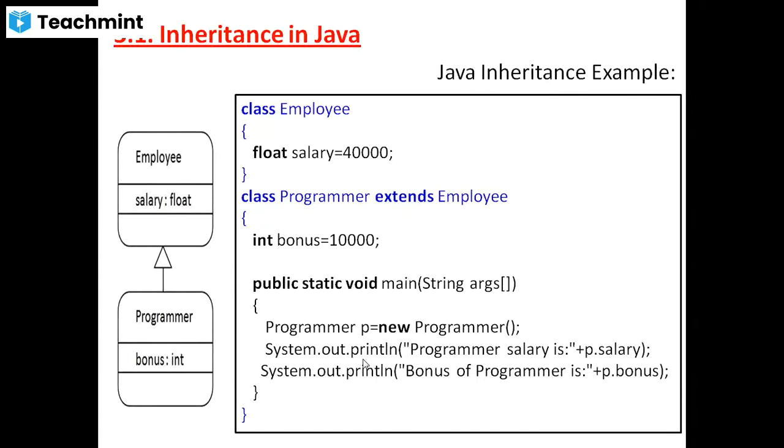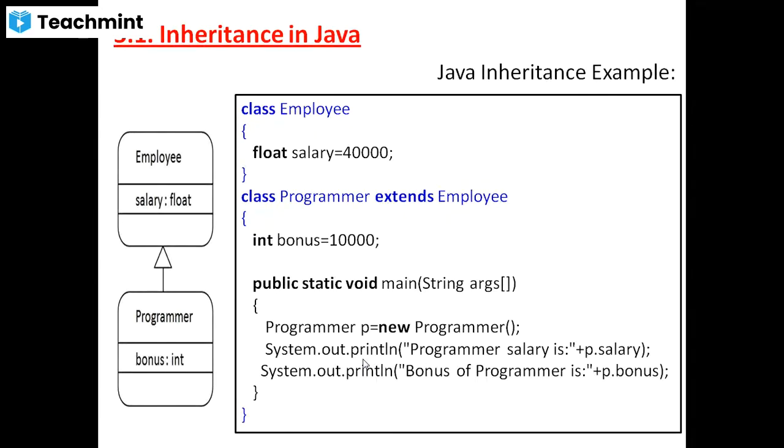Inside the subclass I'm going to declare one variable, bonus, an integer. Bonus is equal to 10,000. Okay, so here two variables are initialized: the bonus variable, and the salary variable. Inside the subclass I am taking the void main method. We can take the void main method in another class also, but I am taking public static void main in the subclass itself. Understood?